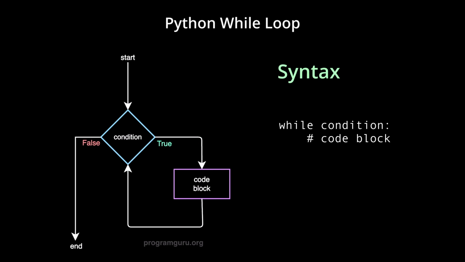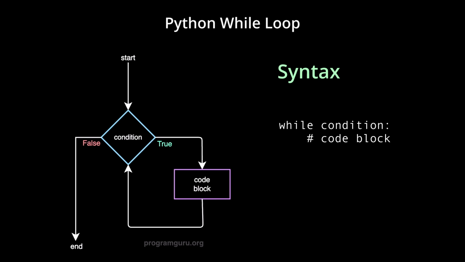This is the syntax of while loop in Python. It starts with a while keyword, followed by a condition. The condition should evaluate to a Boolean value of true or false. Inside the while block, there should be a code block with required indentation.